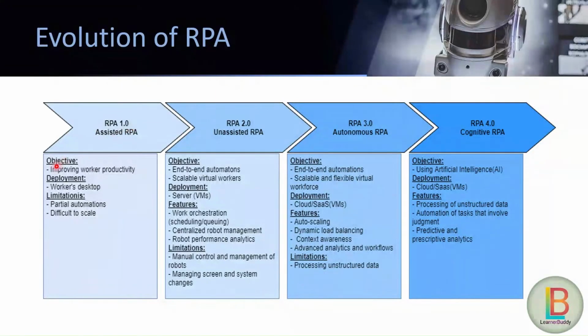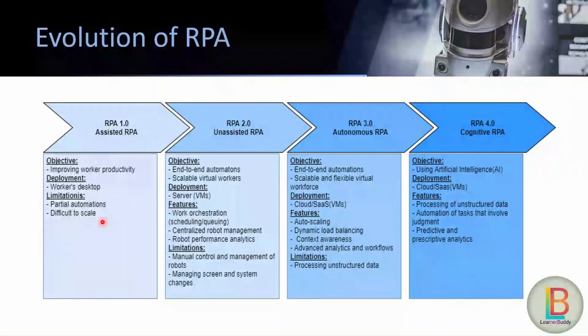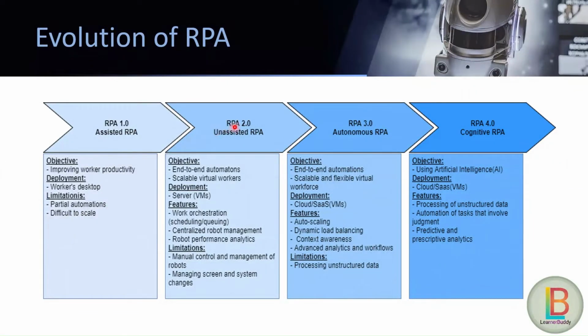The objective of RPA 1.0 was improving worker productivity, meaning one bot was needed to work alongside the human workforce. So that's why in RPA 1.0 we used attended robots alongside the human workers. The deployment of these bots was inside the worker desktop, and there were limitations. The limitations were partial automation, because we couldn't do end-to-end automation in the RPA 1.0 phase, and it was difficult to scale.